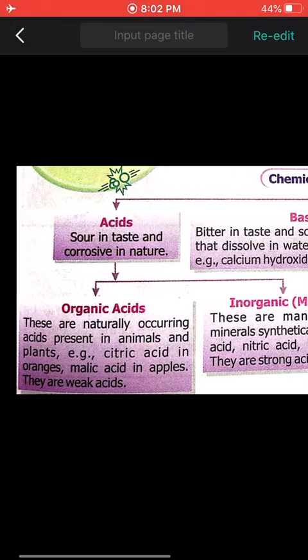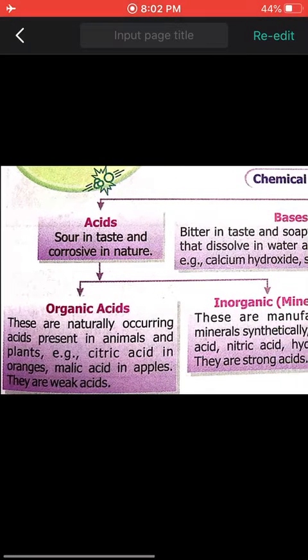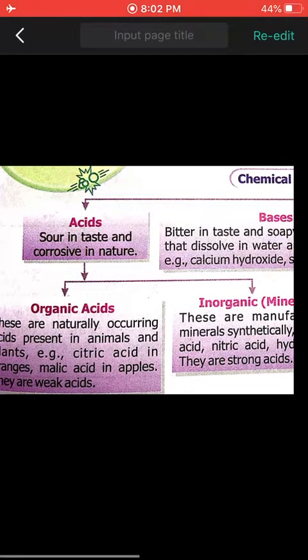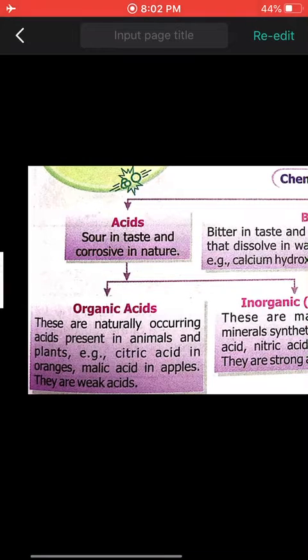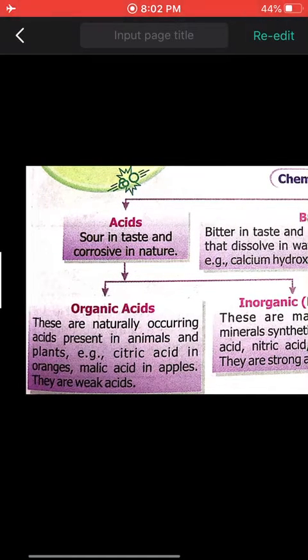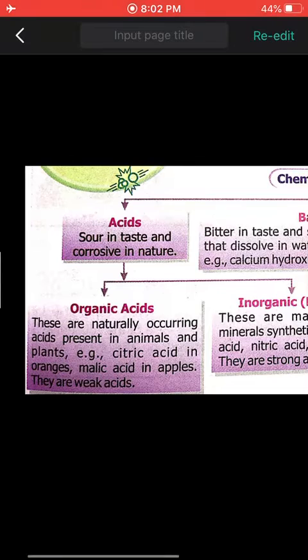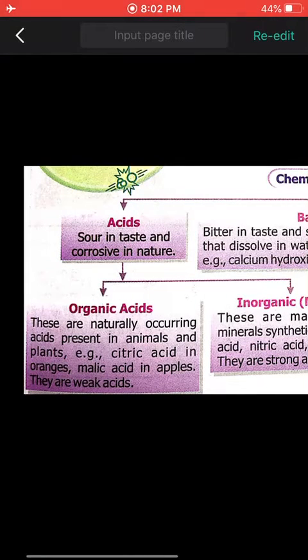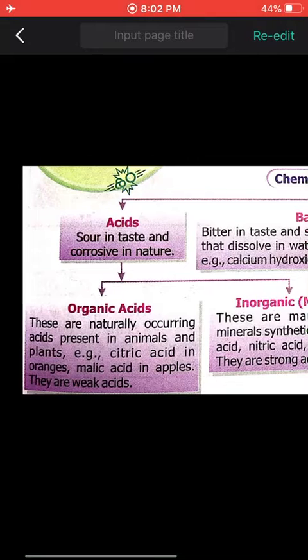Now acids can be of two types, organic and inorganic. Organic means which we get from living things like plants or animals. If we get any acid from living things, that acid is known as organic acid. Example, citric acid in orange, malic acid in apple. Basically organic acids are weak in nature.